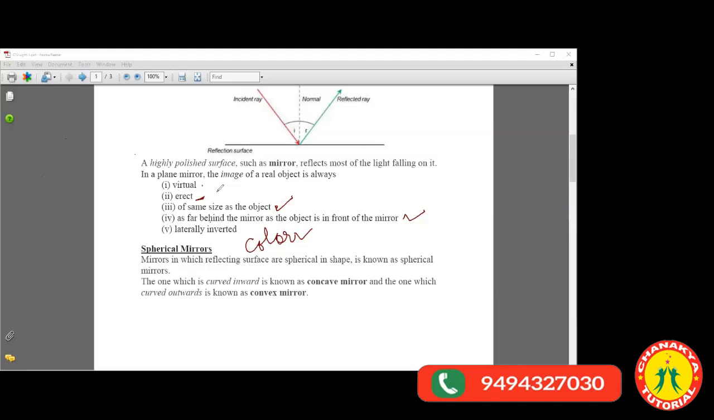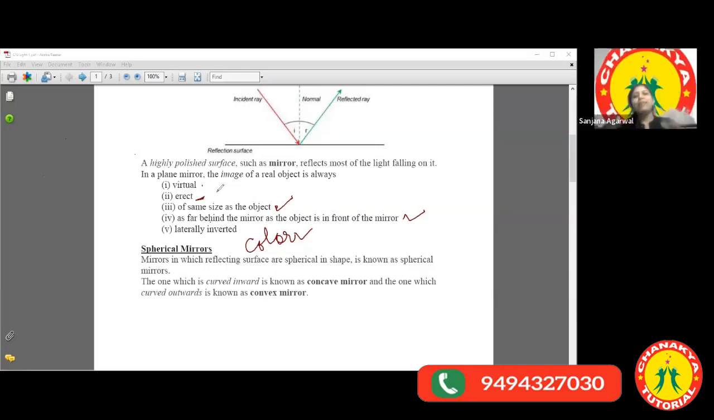Actually, I want to explain something. Suppose this is the object. My left hand is the object, and my right hand is the image. So the image is obtained the same way as the object is here, right? In some cases, in certain types of mirror, the image obtained is like that. Suppose this is a pen, with the tip upside and the base here.